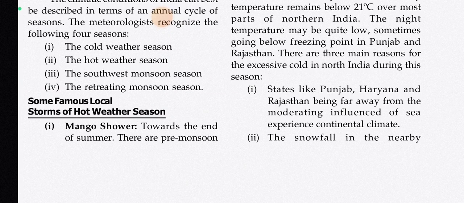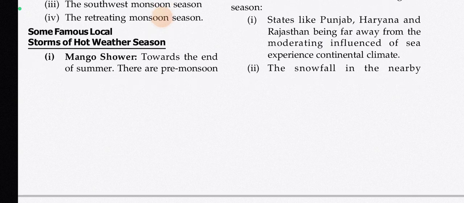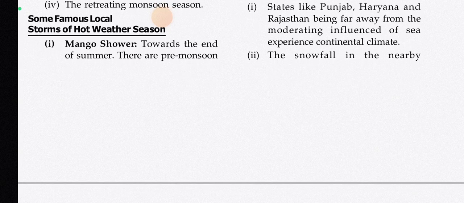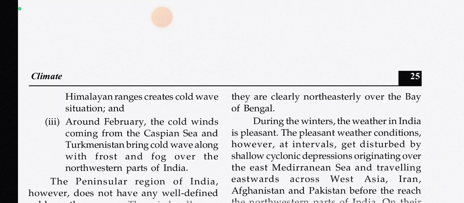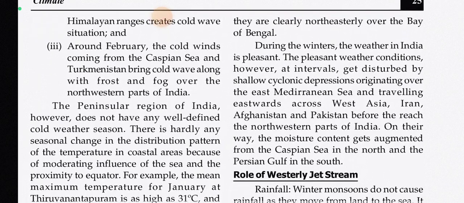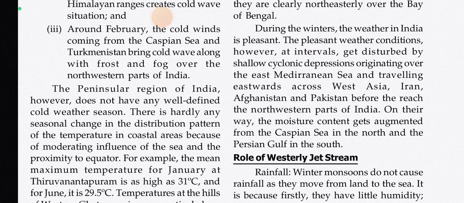There are three main reasons for the excessive cold in North India during this season. States like Punjab, Haryana and Rajasthan, being far away from the moderating influence of the sea, experience continental climate, with extreme climate. The snowfall in the nearby Himalayan ranges creates cold wave situations, and around February the cold winds coming from the Caspian Sea and Turkmenistan bring cold waves along with frost and fog over the northwestern parts of India.